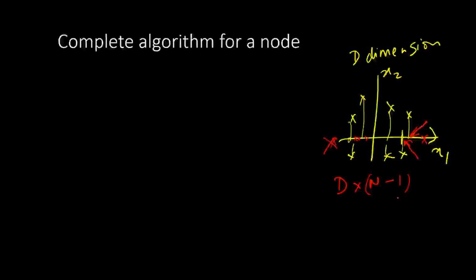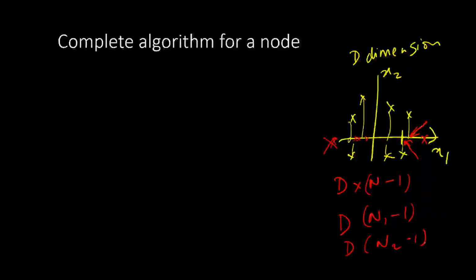But once we get to the nodes below the root node, this number of decisions will decrease, because we are now looking at a smaller set of points. So we will have d times (n1 minus 1), and d times (n2 minus 1), where n1 plus n2 is equal to n, and so forth. That is how the number of decisions that we'll have to make will keep going down.